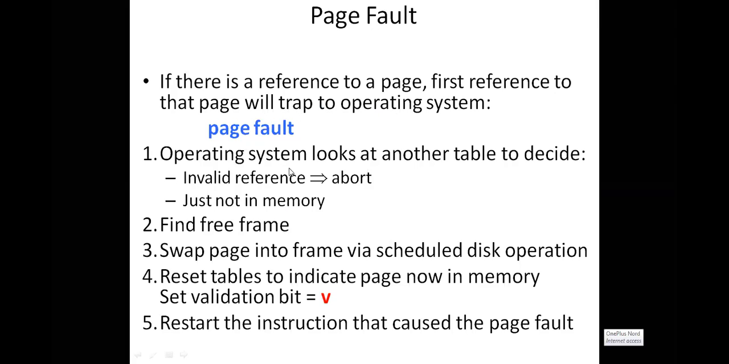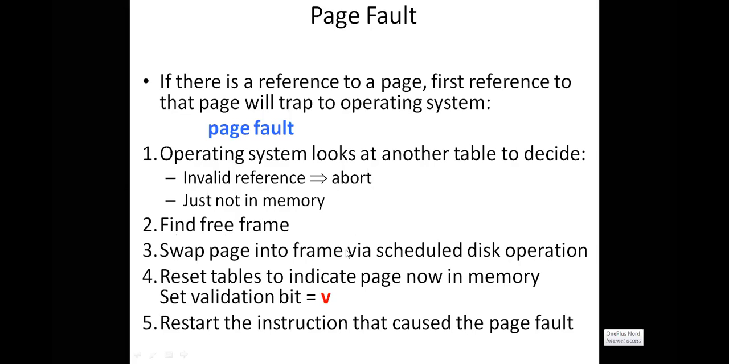So the operating system looks at another table to decide. The operating system will check the page table. If it is invalid, then it is not in main memory. So immediately it will take the page from the secondary memory and find a free frame. If there is a free frame available, swap the page into the frame via the scheduled disk operation. Disk operations you will come across in the 5th unit, I think.